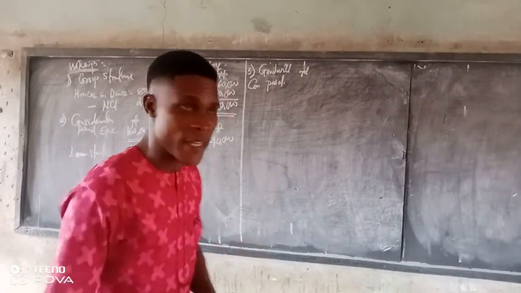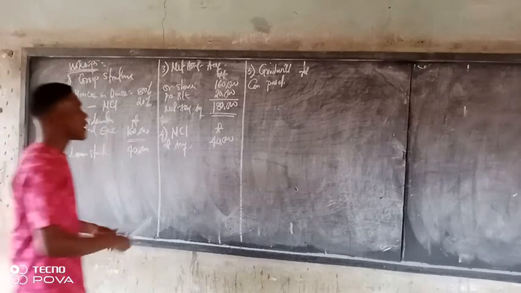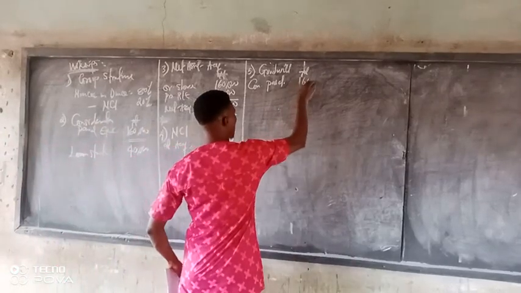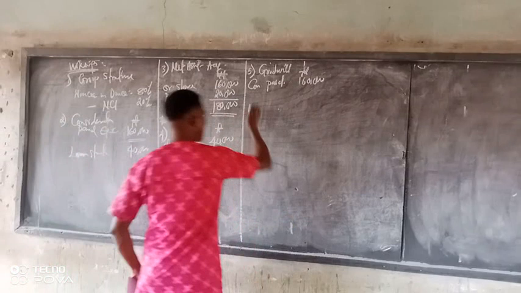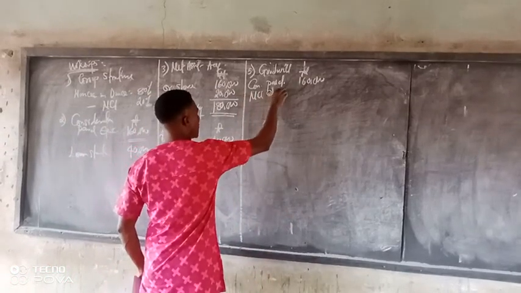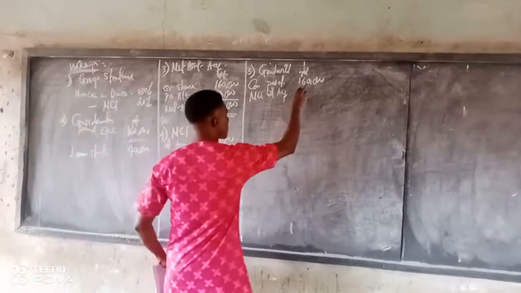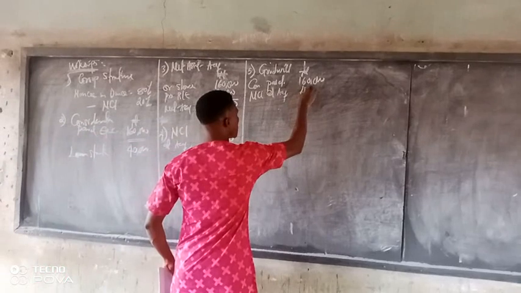You paid 160,000. Then we add our NCI at acquisition, 40,000.